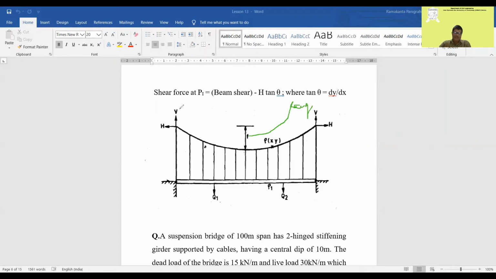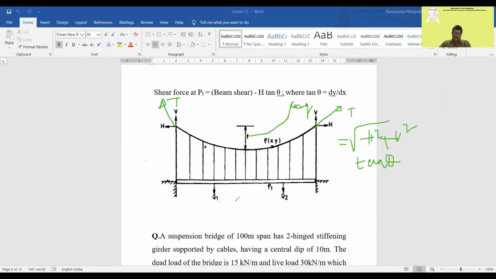Now H and V are the reactions at the ends, horizontal reaction and vertical reaction. And what is the resultant? The resultant will be tangent here, so this will be your tension T. And this tension here will be the maximum. The T maximum will be root over H square plus V square, and you can find out the slope tan theta.